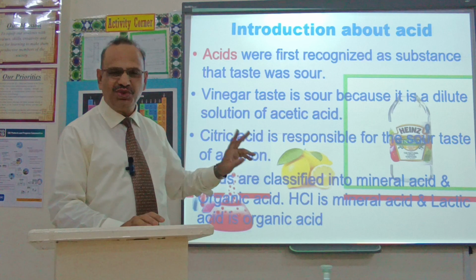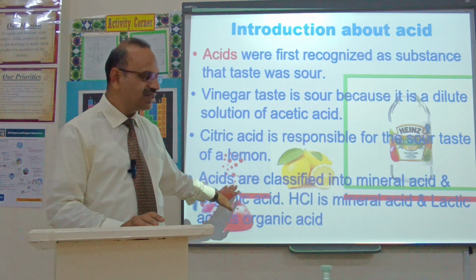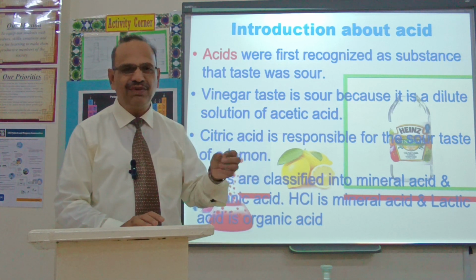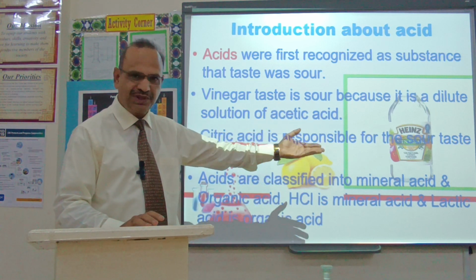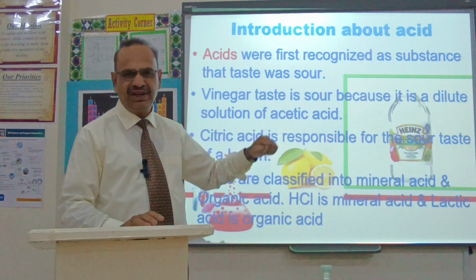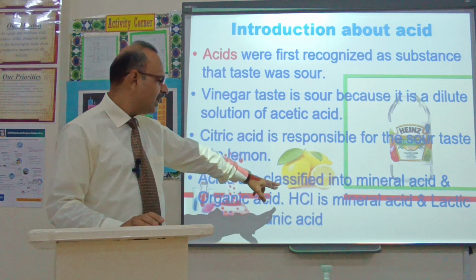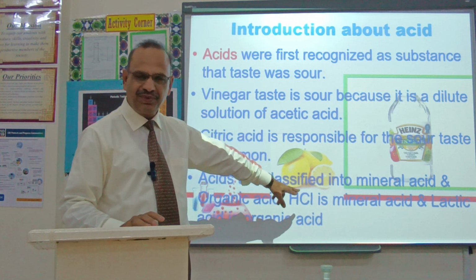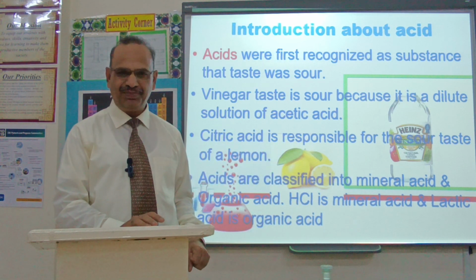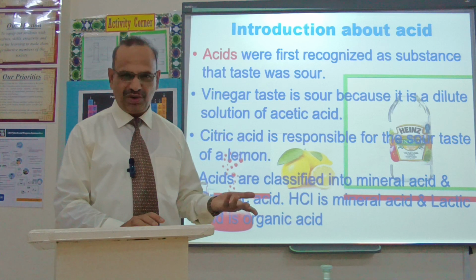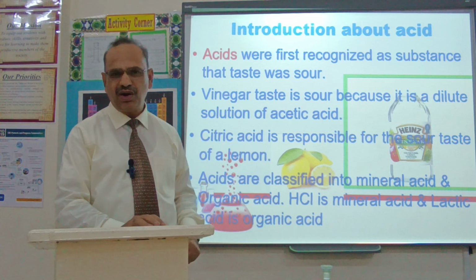Acids are classified into two types, mineral acids and organic acids. Organic acids are weak acids, and we can even eat them, for example the acid present in lemon, grapes, oranges, and vinegar. People use vinegar at home. Hydrochloric acid, sulfuric acid and nitric acid are mineral acids, and these can be prepared in the laboratory. Lactic acid, acetic acid and formic acid are organic acids.